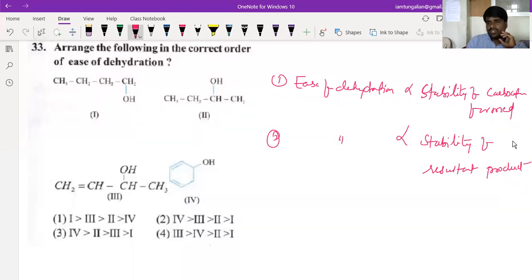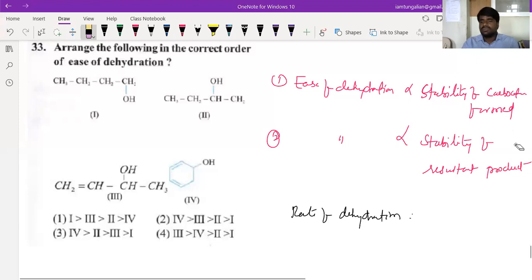And one more thing, the degree of ease of dehydration, or what we say, the rate of dehydration, decreases from benzylic or allylic, beta, and decreases from tertiary to secondary, secondary to primary.